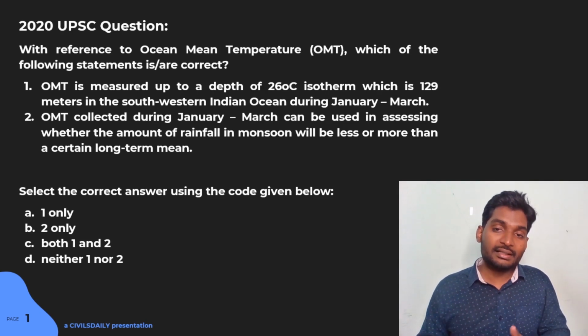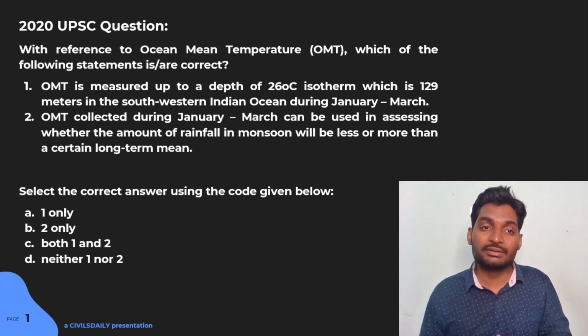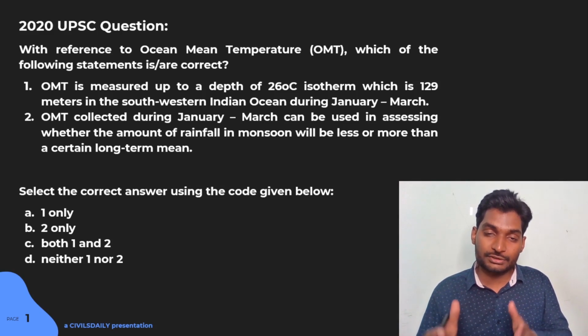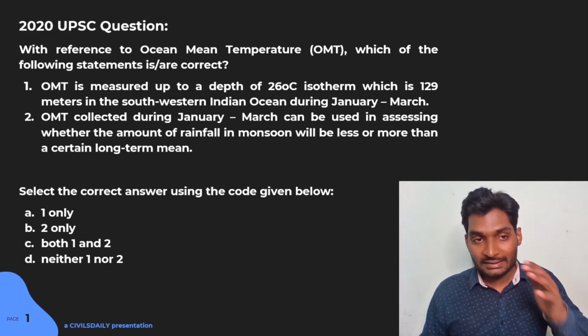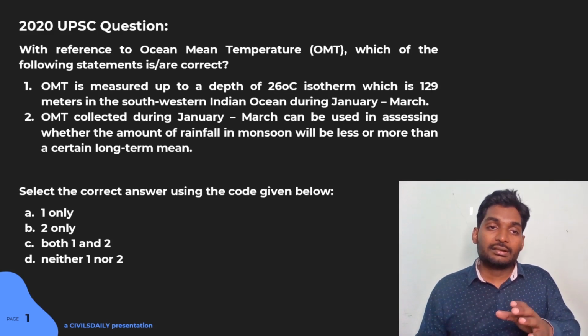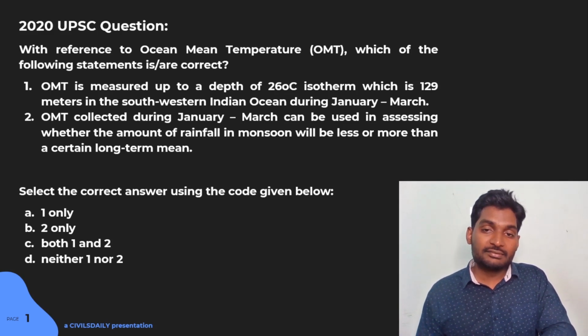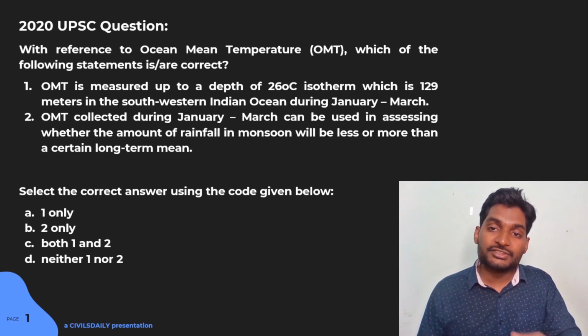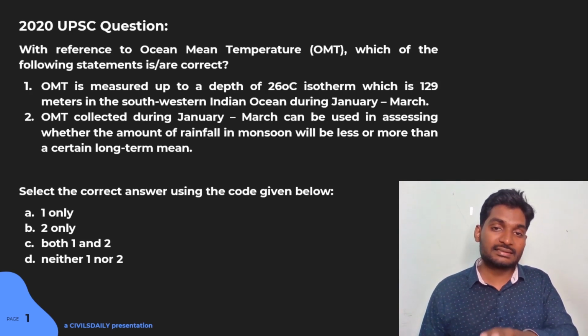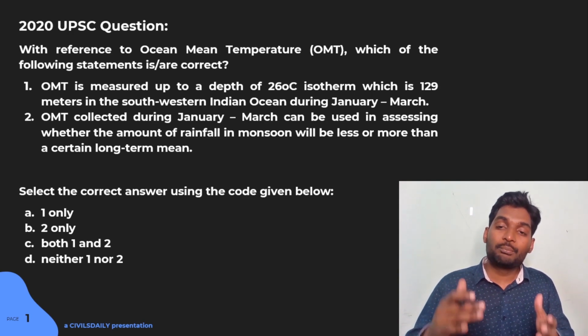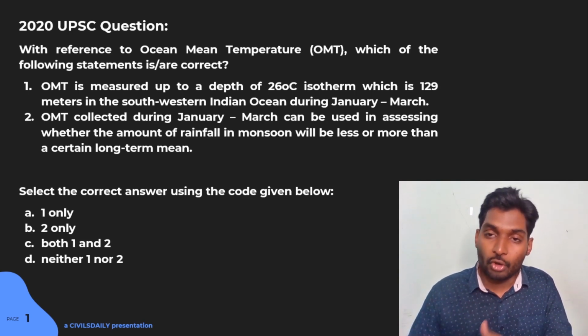Now, humanly, it is not possible to memorize all such rote facts. So, in such kinds of statements, I would say UPSC very generously provides you hints. It is nothing but a hint that this statement is more likely to be wrong.